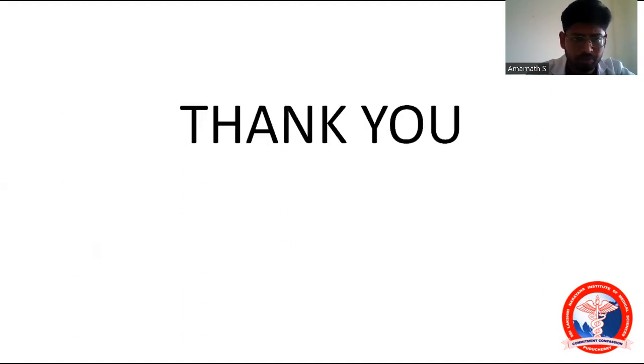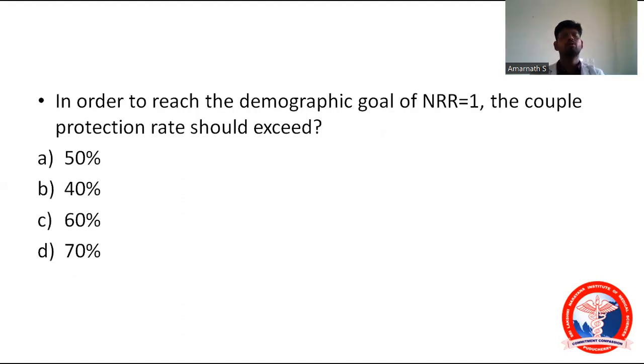Before I conclude this topic, I need to summarize the topics we have covered. The first one is demography. Demography is nothing but the study of population. Demography deals with 3 things: change in population size, distribution of the population, and composition of the population. The next one is demographic processes. What are the demographic processes? Fertility, mortality, marriage, migration, and social mobility.